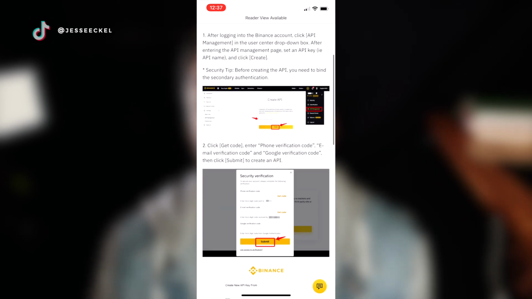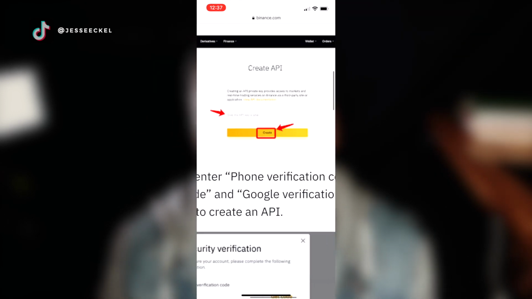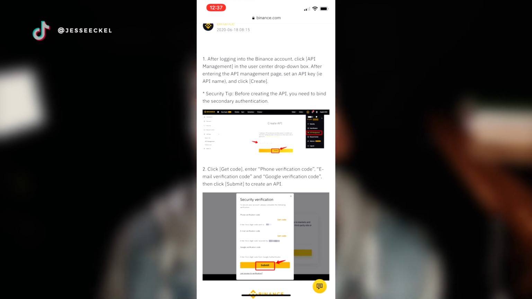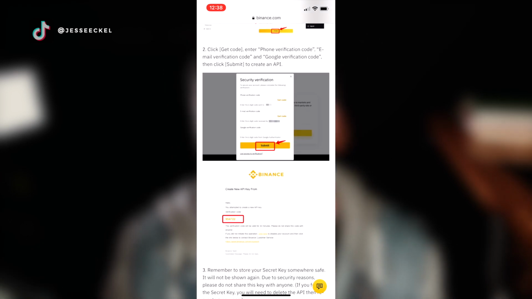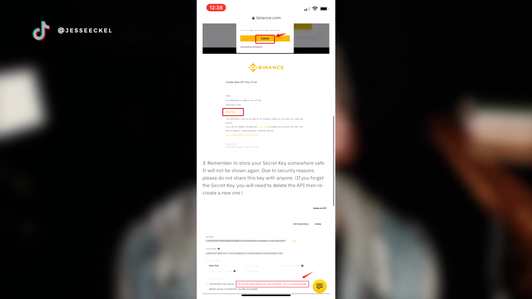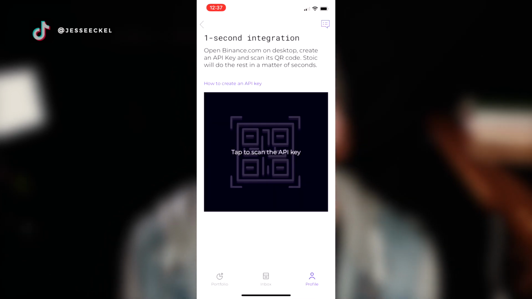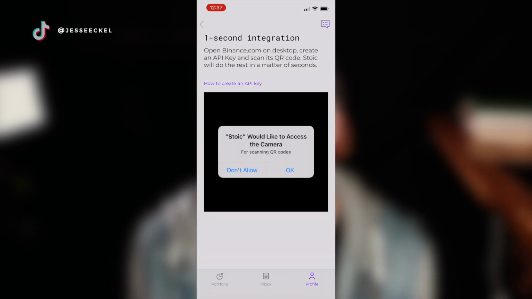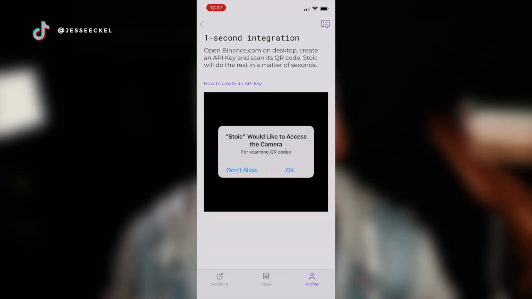So you're gonna go onto Binance, click API management, and then click create. It's gonna take you through some verification. Make sure you leave unchecked the box that says enable withdrawals. When you set up the API, you should see a QR code, which you can then use the Stoic app to simply scan, and that's gonna hook everything up with the API, and you're all set.